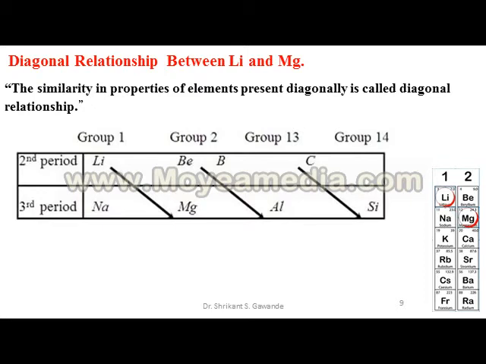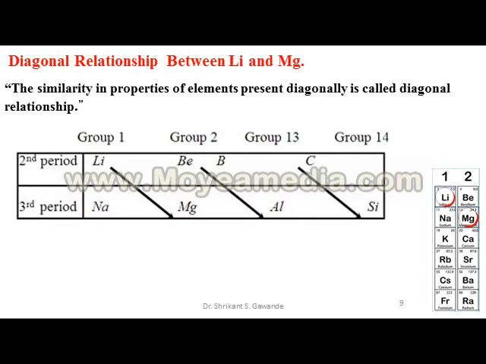Here in the figure, Li and Mg have similar properties and are placed in the periodic table diagonally. Hence, Li and Mg are called diagonally related elements.